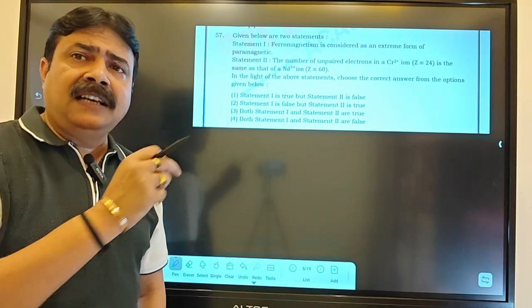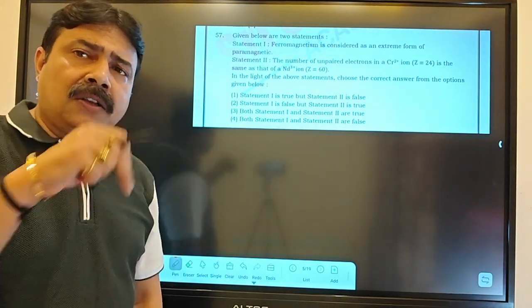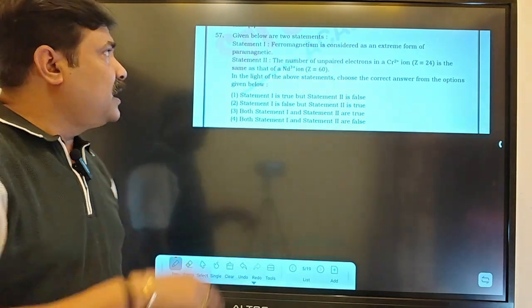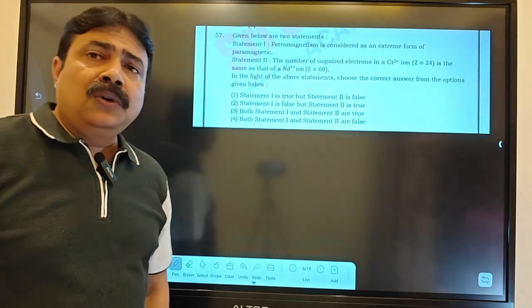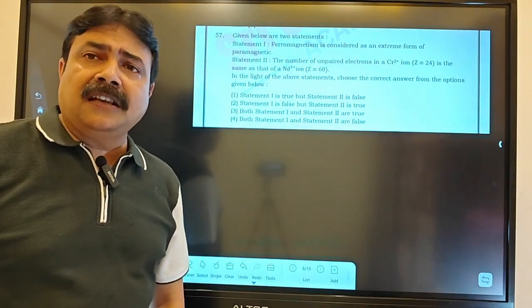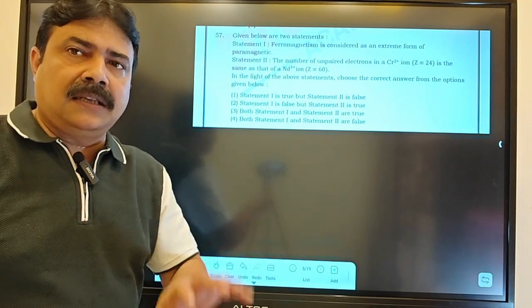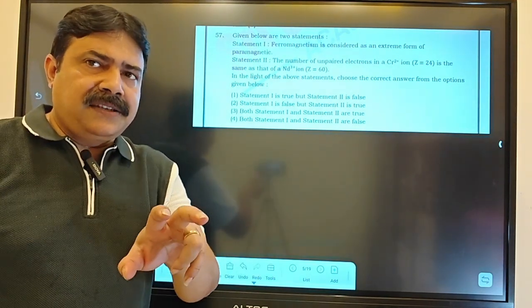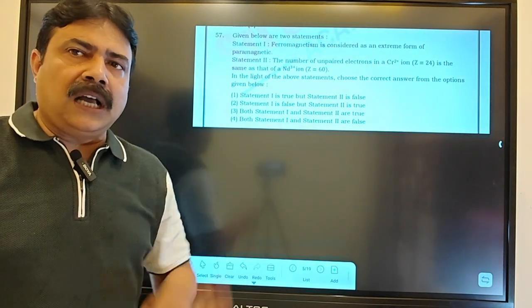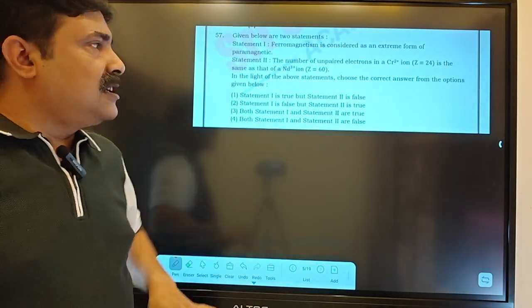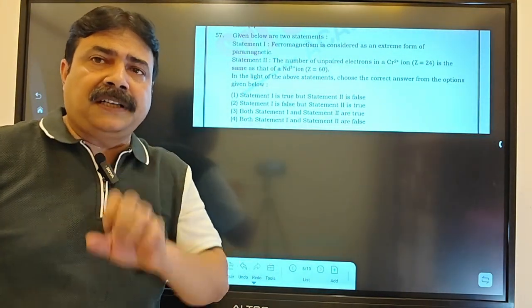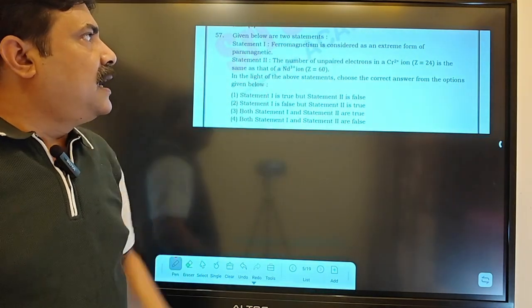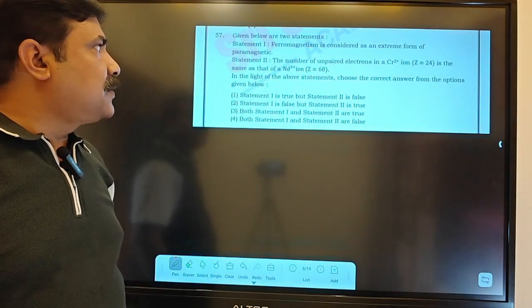The tiny magnets inside also get aligned along the external magnetic field, and that's why ferromagnetic substances are also influenced by the external magnetic field. Paramagnetic substances, due to unpaired electrons, are also influenced by the external magnetic field. That's why both are similar in nature, but ferromagnetism is a very strong property. So ferromagnetism is an extreme form of paramagnetism.